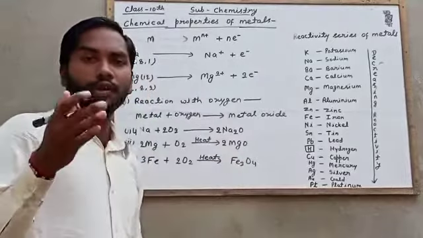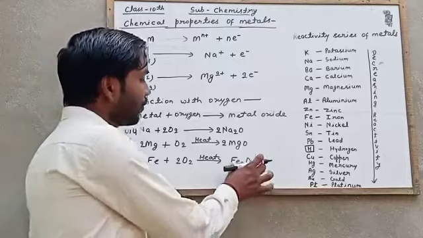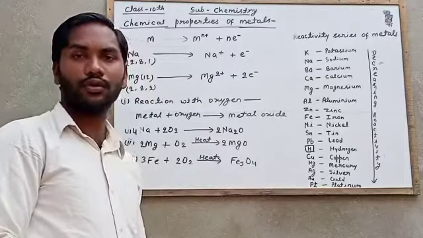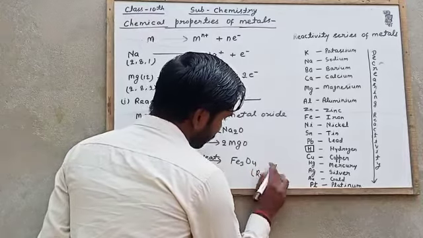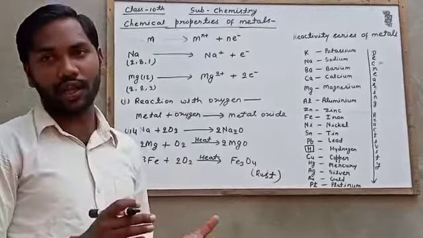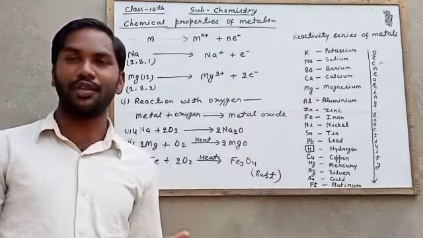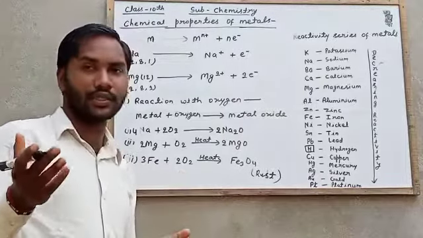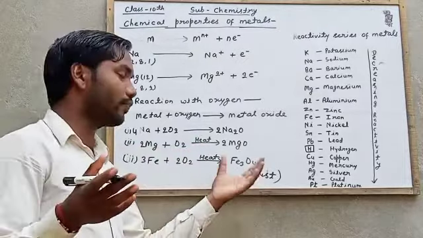Iron also reacts with oxygen in the presence of heat, and it forms ferric oxide, Fe3O4, which you can call rust. You can see it on iron, brown colored, when it is kept in humid conditions. So the iron gets rusted and forms ferric oxide.